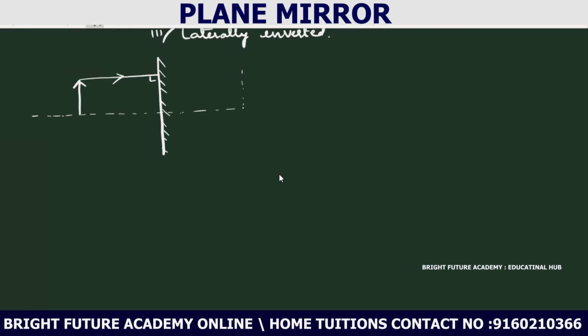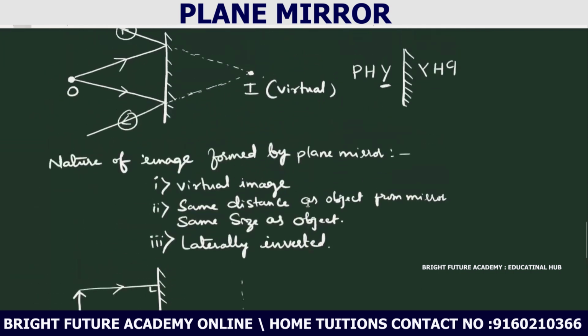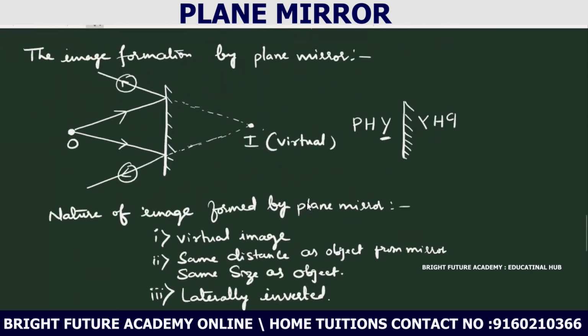It is falling exactly along the normal, right? So here you can see the laws of reflection are valid at each incidence. Angle of incidence, angle of reflection, both are same.